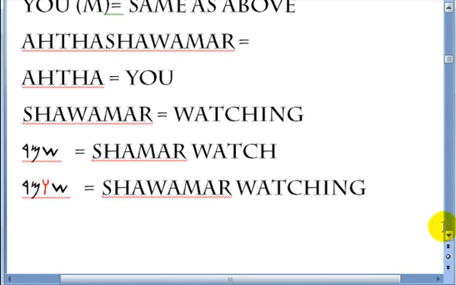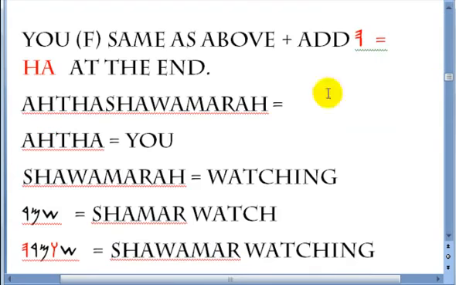Alright? Now, the next one is you, feminine. Same as above, meaning you add the wa between the first and the second Hebrew characters, plus add a ha at the end of the word. Why? To make it feminine. Atha Shawamara. Atha is you. Shawamara is watching. Shamar is to watch. You add the wa between the first and the second letter and a ha at the end to make it feminine. Shawamara. You watching.